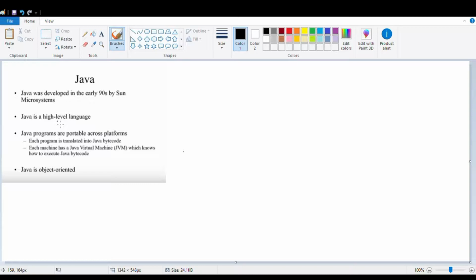Java is platform independent, so you can run Java on any operating system, because the Java virtual machine is responsible for running its programs. So your program runs on this Java virtual machine. Before developing in Java, we need to install the Java JDK and JRE on our operating system. And moreover, Java is an object-oriented programming language, because without classes and objects, it's impossible to write any Java programs.